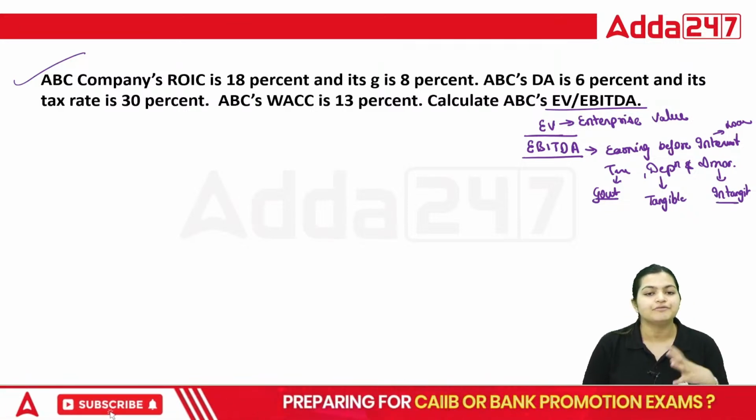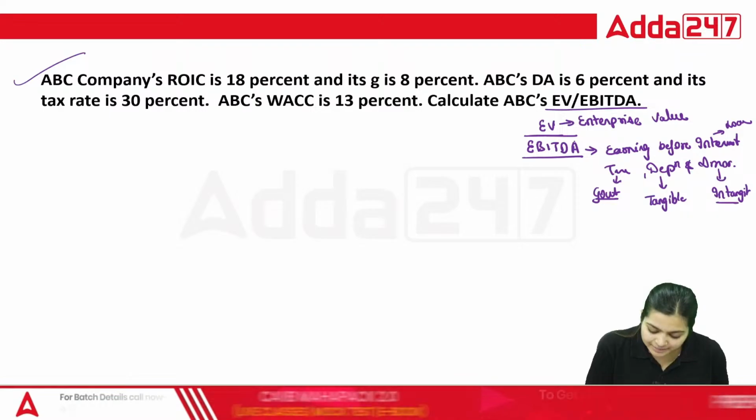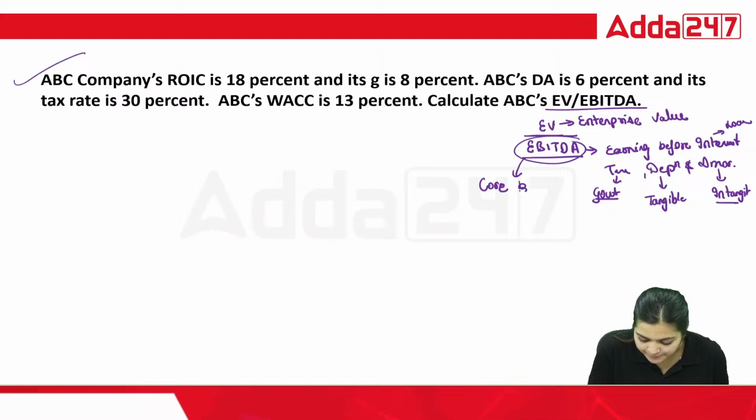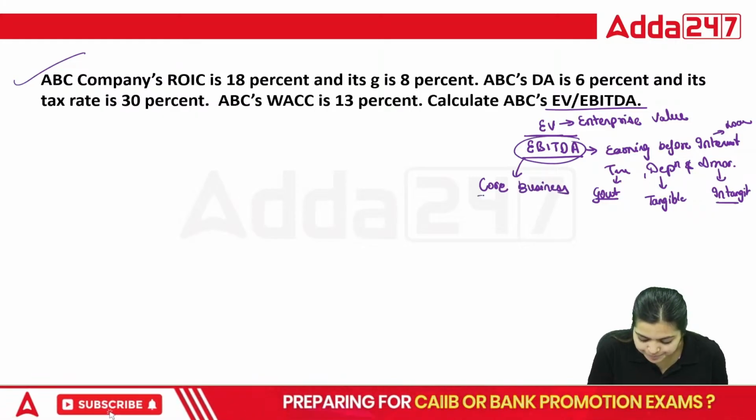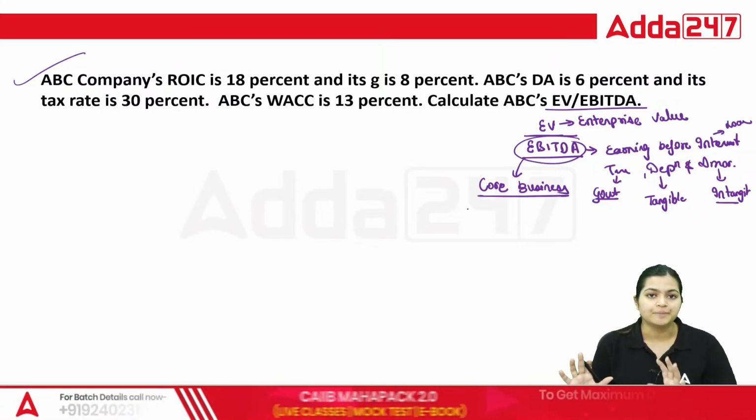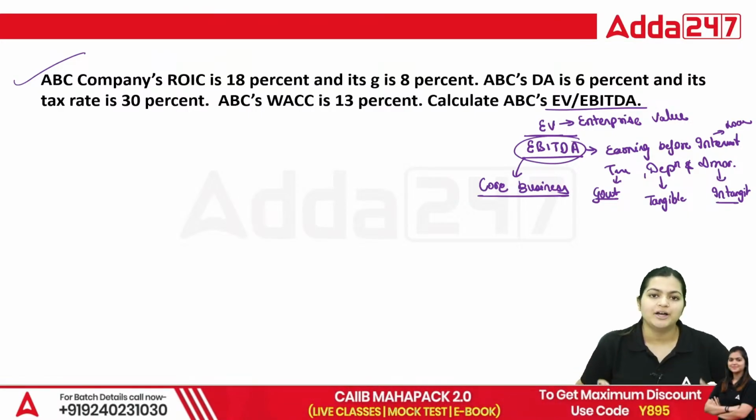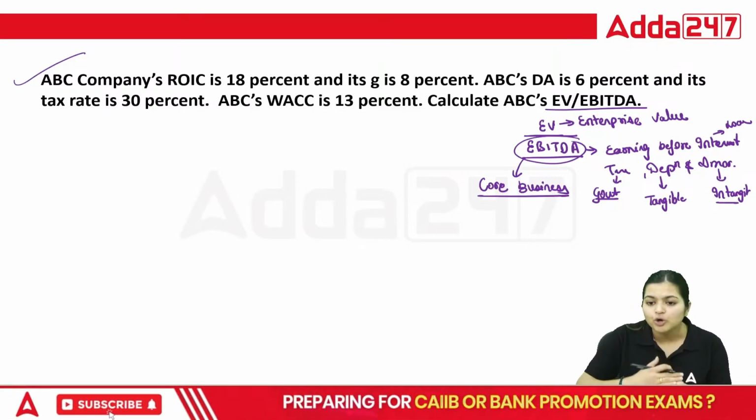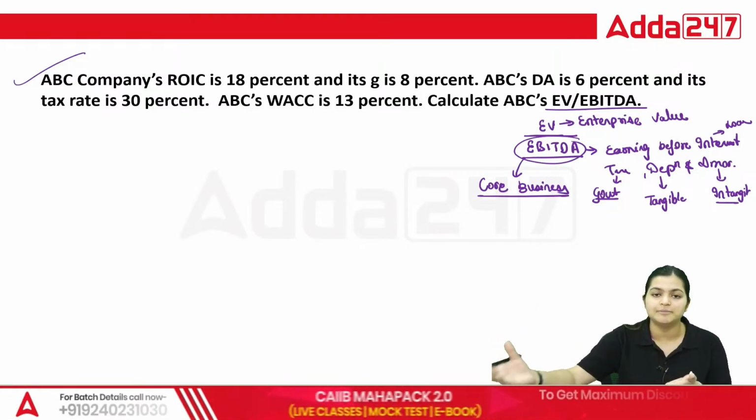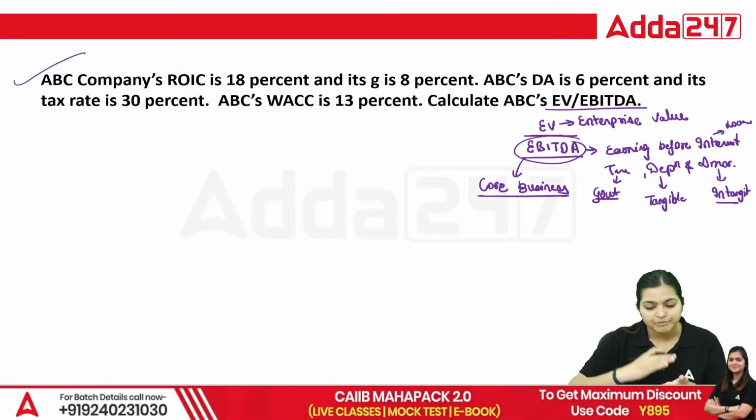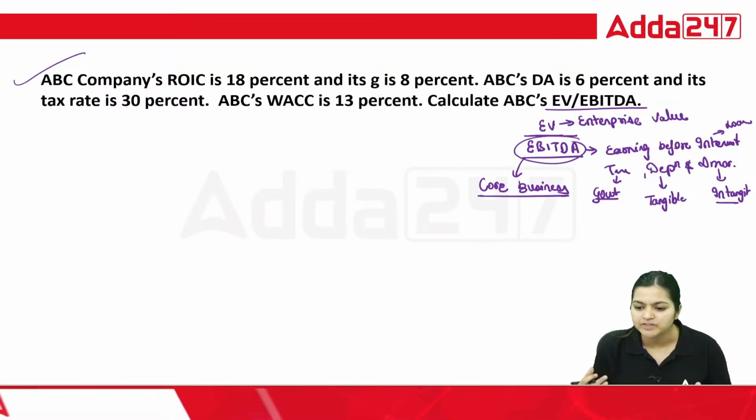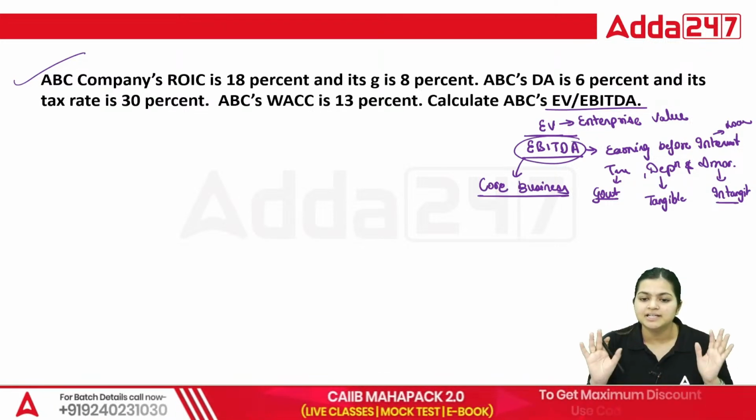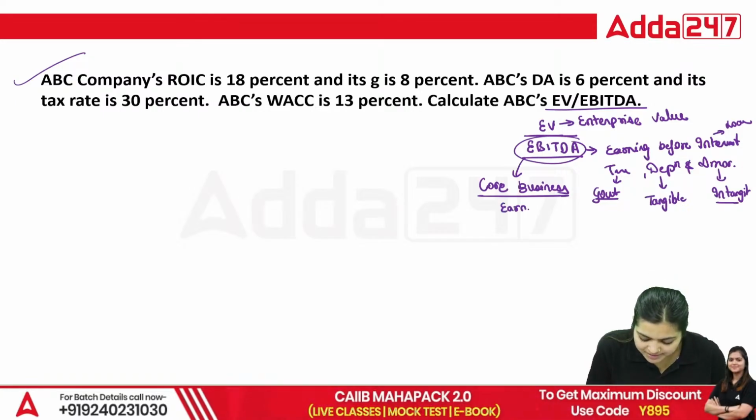So basically we want pure earning. EBITDA says that we are calculating core business earning, your pure business earning. Suppose I started shoe manufacturing. From that shoe manufacturing, what earning am I getting before paying interest, before paying to the government, before deducting any depreciation or amortization amount? That is what I am calculating with EBITDA. Pure business earning.